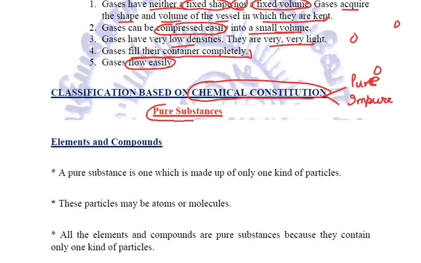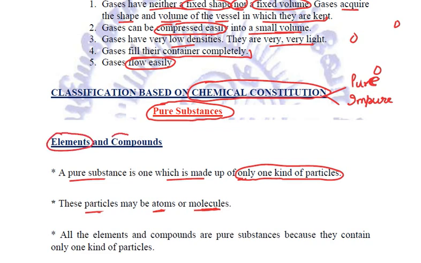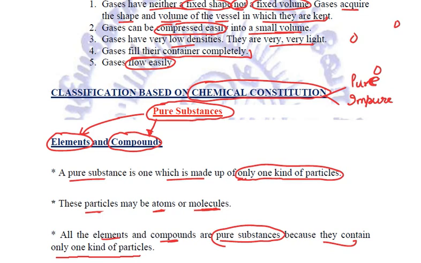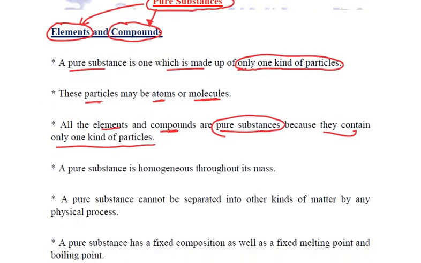First of all, talking about the pure substances. What is a pure substance? It is the one which is made up of only one kind of particles. These particles may be atoms or molecules, based on which they are further classified into elements and compounds. So pure substances are further grouped or classified into elements and compounds. All the elements, all the compounds are pure substances. Why? Because they contain only one kind of particles.